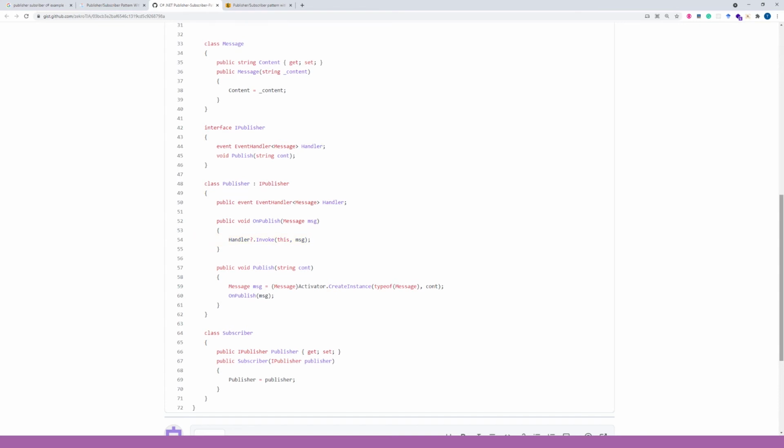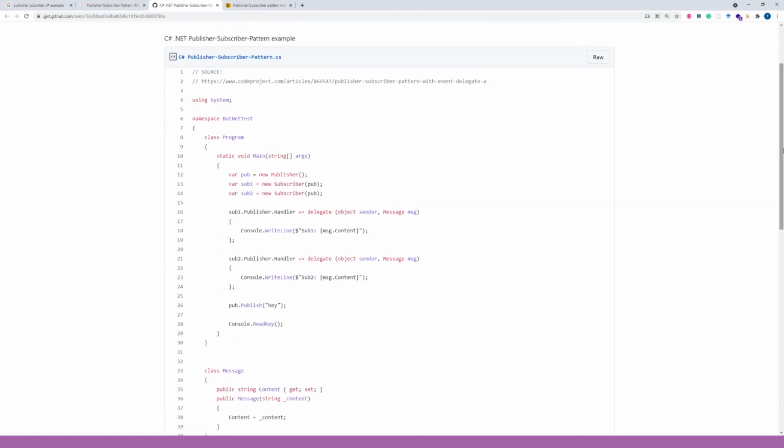And finally, we have the class Subscriber. It has a Subscriber constructor, where the publisher is assigned. So now let's see how this works. In the beginning of the main function, we create the new publisher and two subscribers.